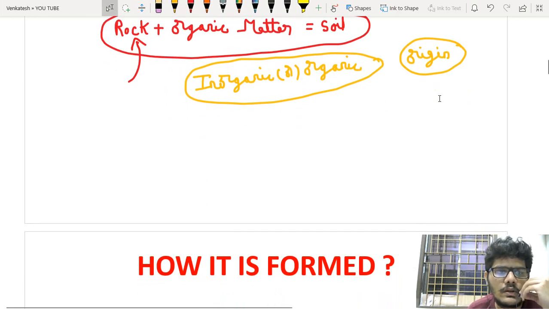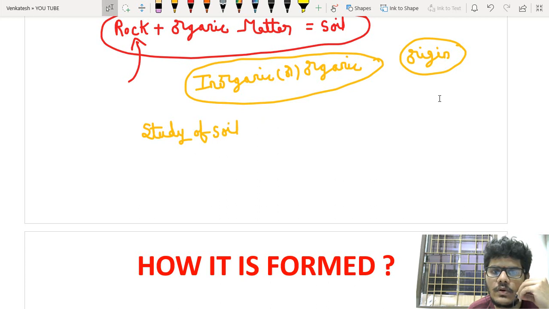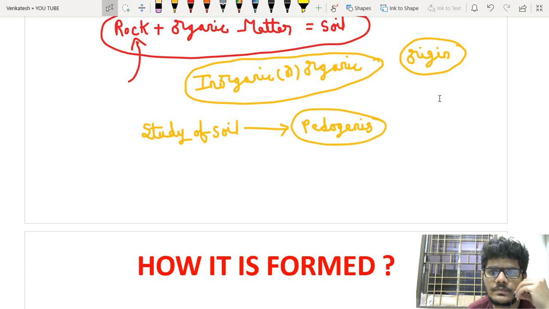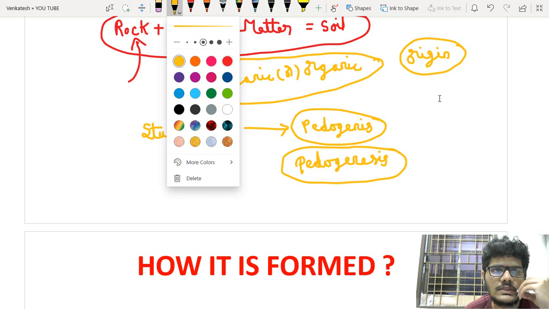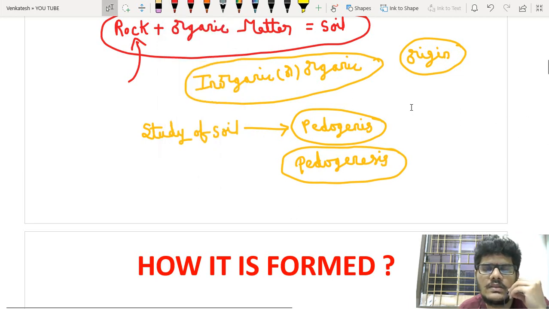So what do you call the study of soil? The study of the origin and formation of soil is called pedogenesis. This process is called pedogenesis. So the study of origin and formation of soil is called pedogenesis.